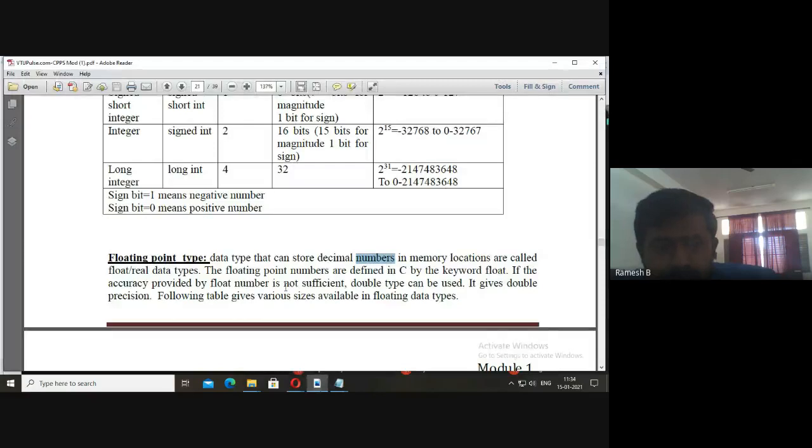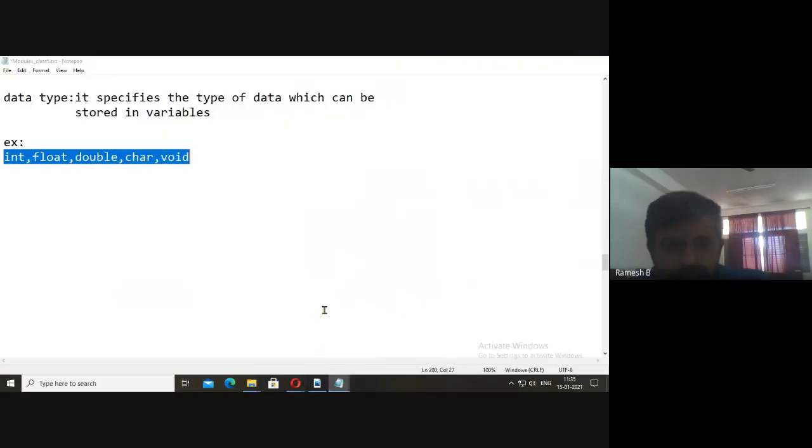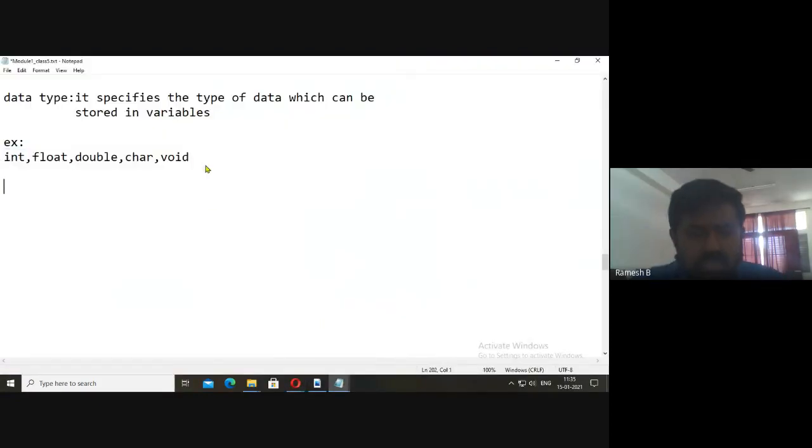See here, we can store decimal numbers. For that, we need to specify the data type as float. It is like this. If you want to store float, declaration is float num = 23.768.